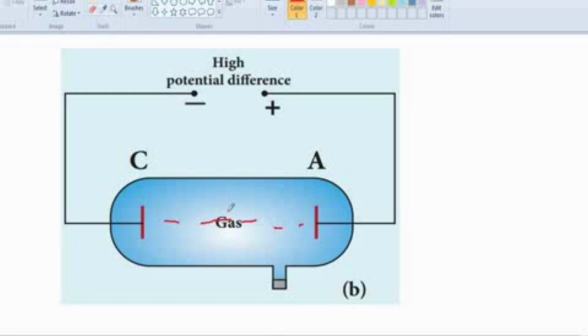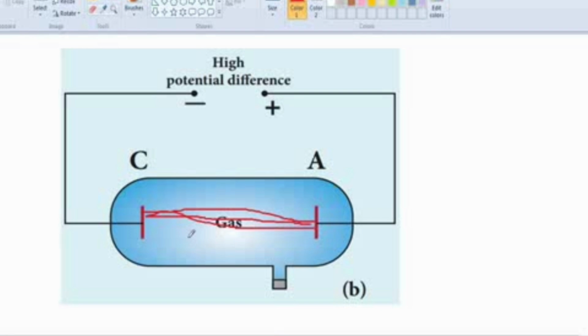When the pressure is decreased to 10 mm of mercury, a continuous luminous light is produced between the anode and the cathode. That is called the anode column, produced between the anode and the cathode.